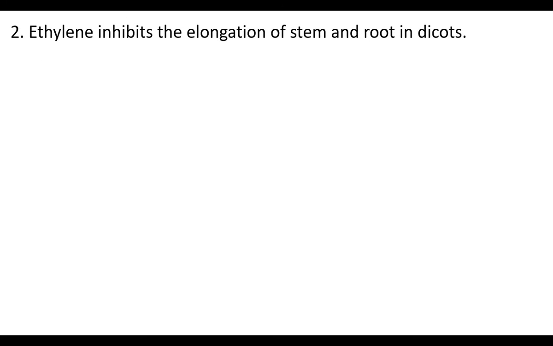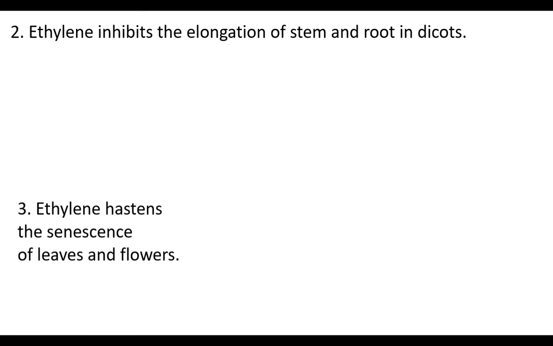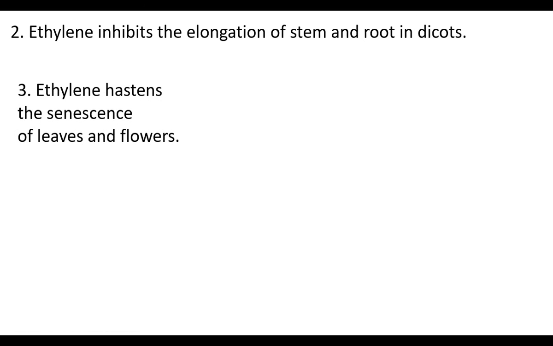Ethylene inhibits the elongation of stem and roots in dicots. Ethylene hastens the senescence of leaves and flowers. Senescence is the stage of life of plants or plant parts before death.